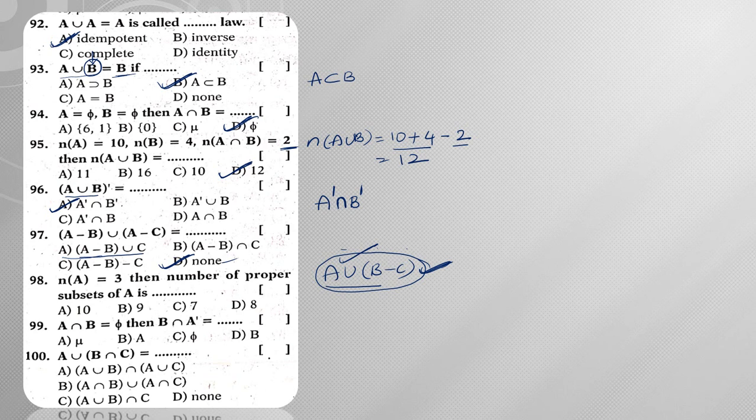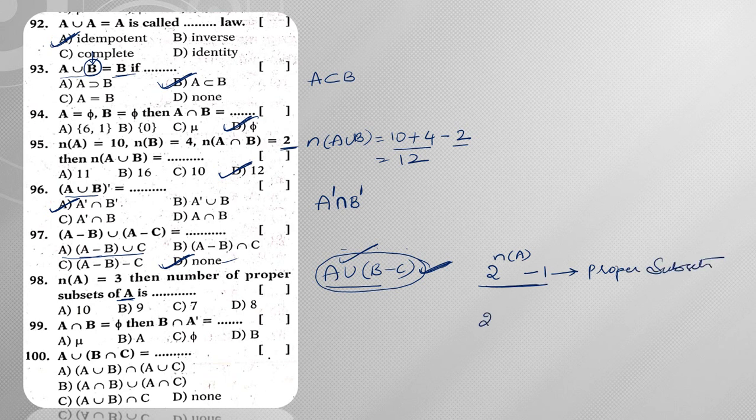Next, n of A is equal to 3. Then the number of proper subsets. The number of proper subsets is given by 2 power n of A minus 1. So this is nothing but the formula for proper subsets.